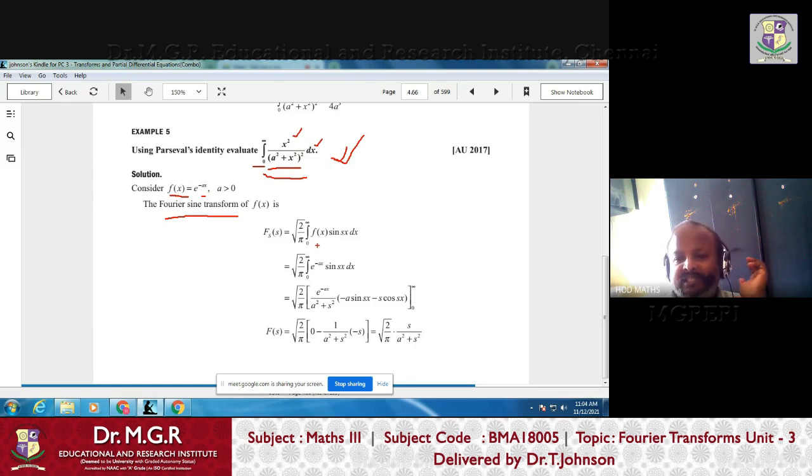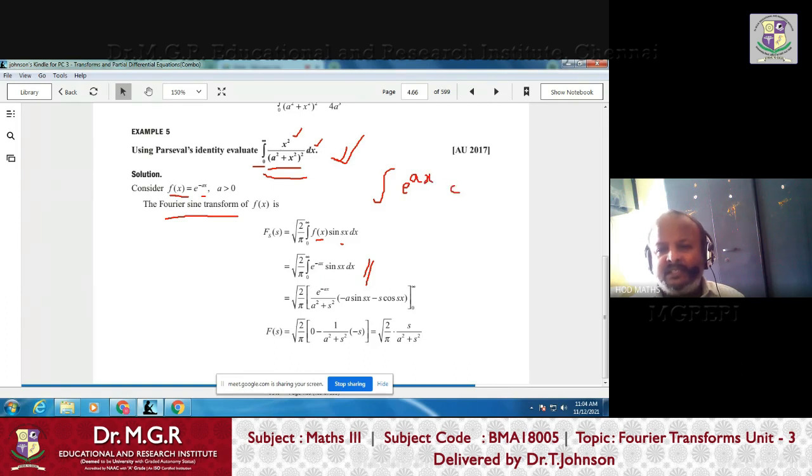By definition, the Fourier sine transform is square root of 2 by pi, integral of the function given, which is e power minus ax, into sin sx dx. Now this is a typical integral. For this integral, you can't use your usual Bernoulli's formula or UDV rule. So there is a special formula. I write the formula here. If you want, you can note it down, or it is there in some formula books also.